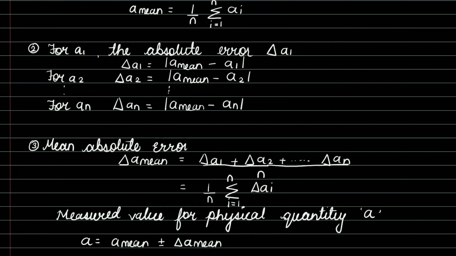Further, the measured value for physical quantity A can be written as A mean, that is the arithmetic mean, plus minus delta A mean, that is the mean absolute error value.